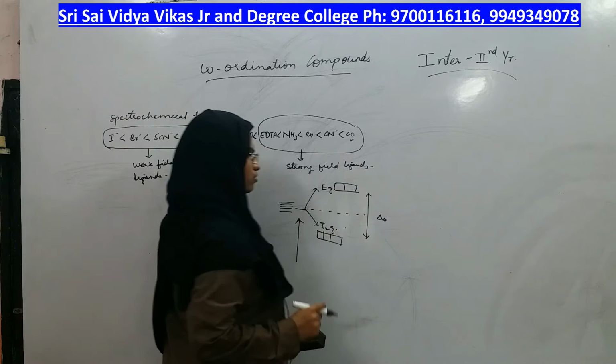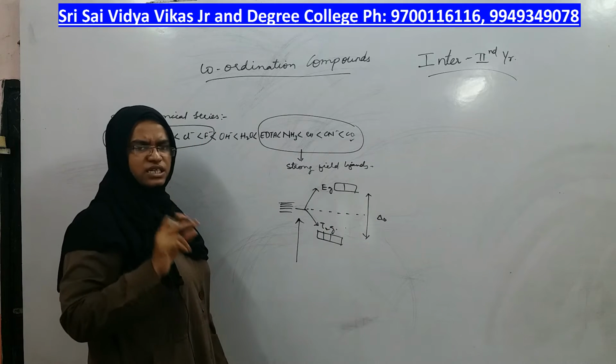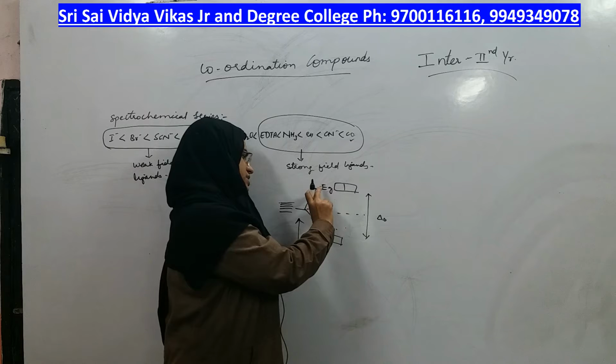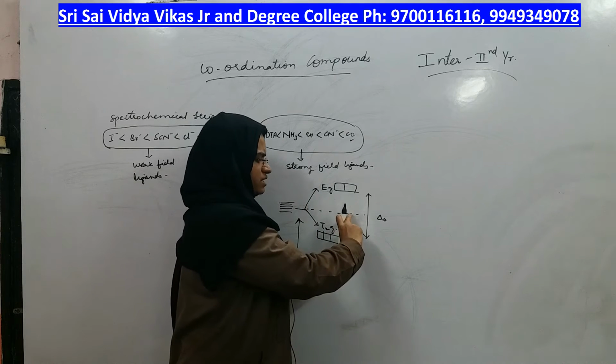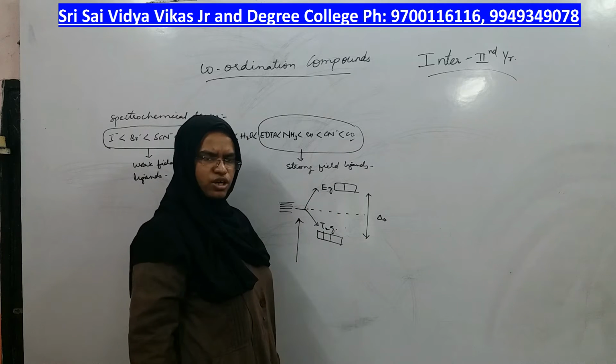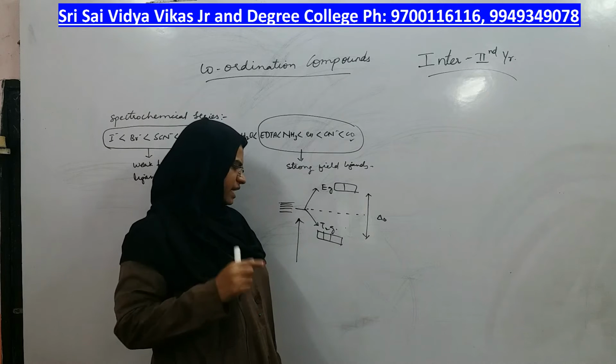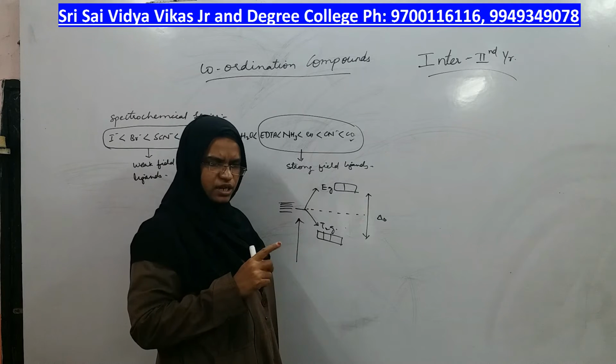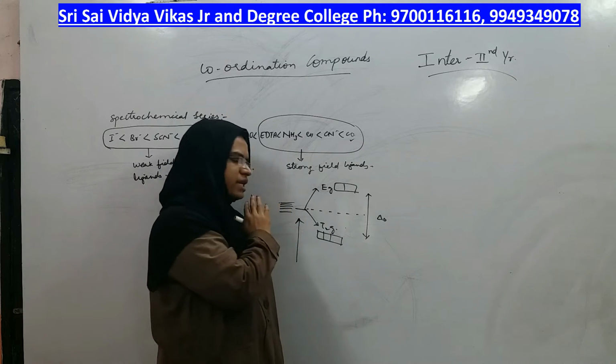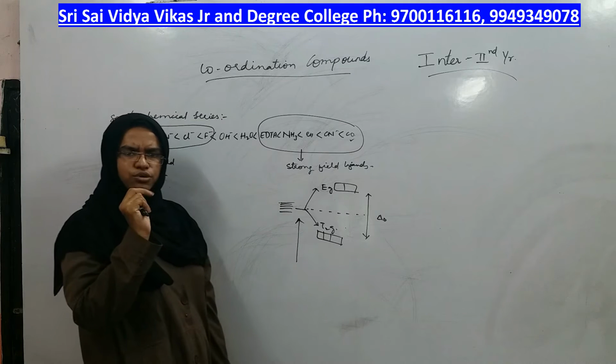But you want to know how much energy is increased for Eg and how much energy is lowered for T2g, because we told that when ligand approaches the central metal, the d orbitals of the metal will divide into two groups.